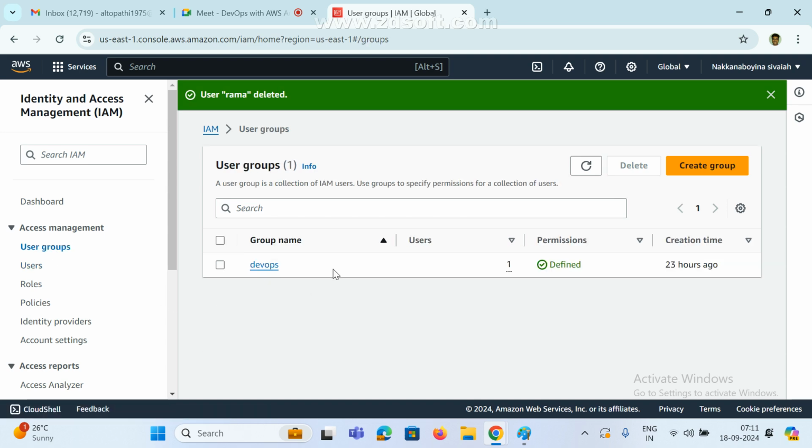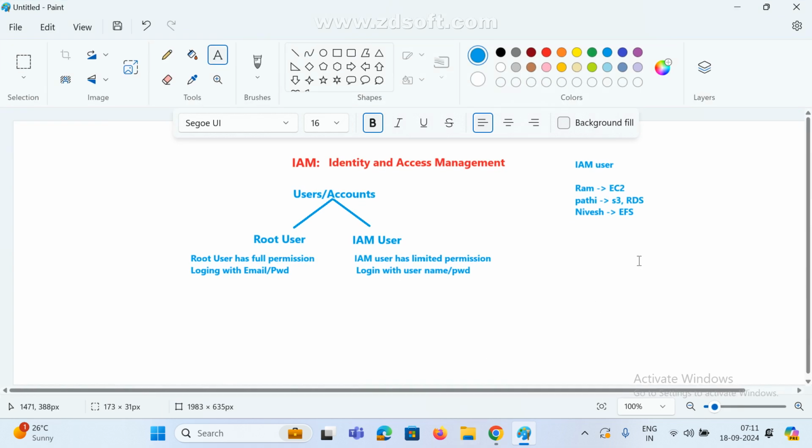Now, group is nothing but real time. In real time there are multiple groups, based on project. There are project TLs, team leads, managers, and employees, who are the resources. For the TLs I'm creating one group, TL group, because they want some extra permissions.